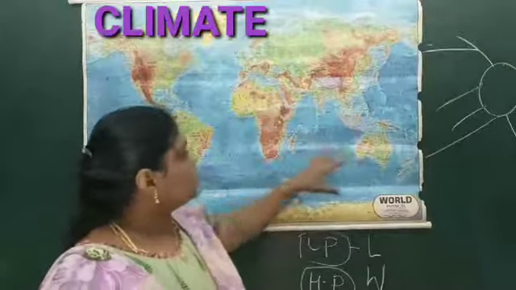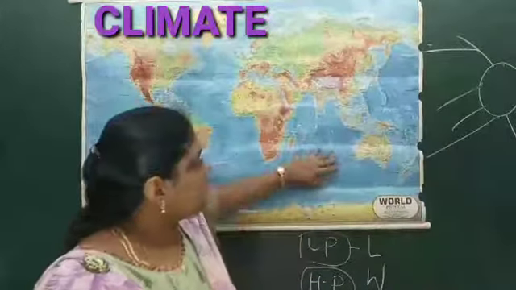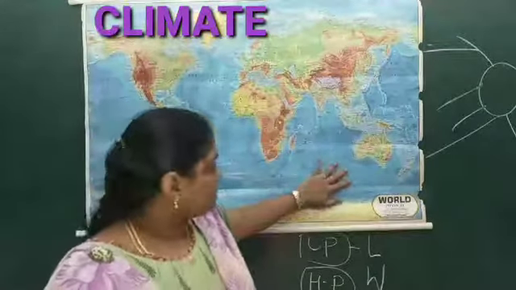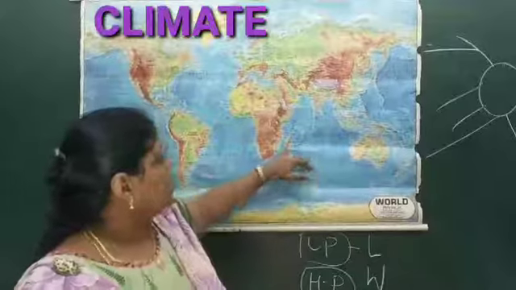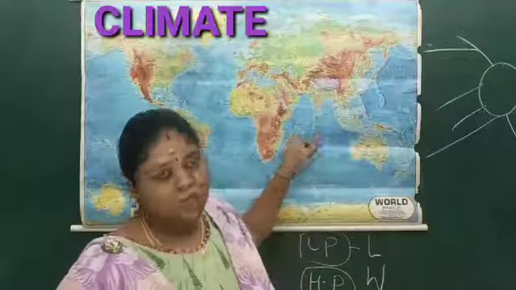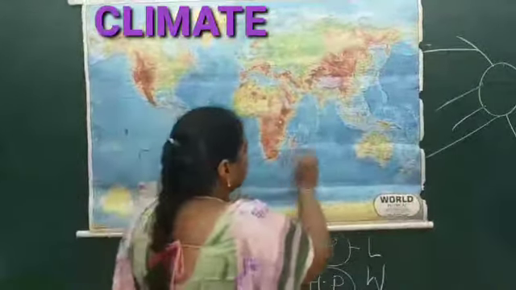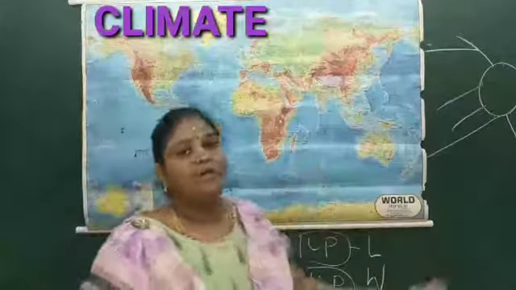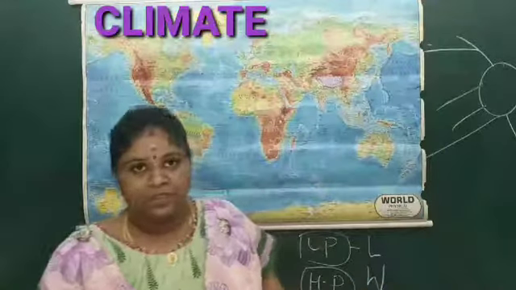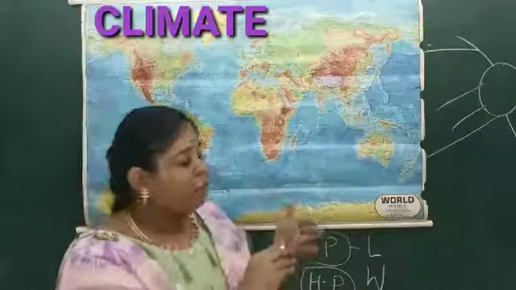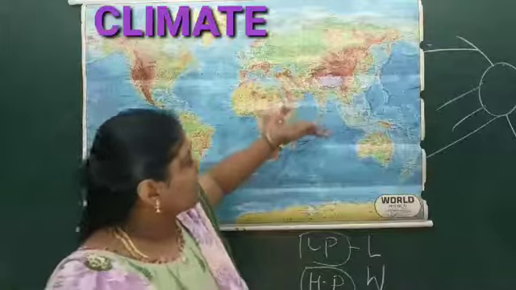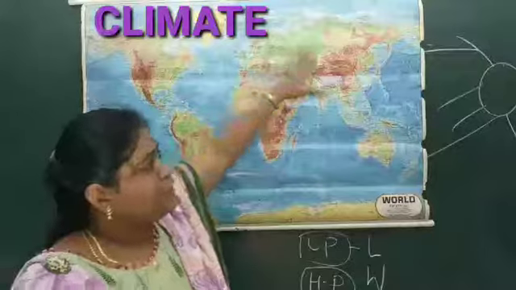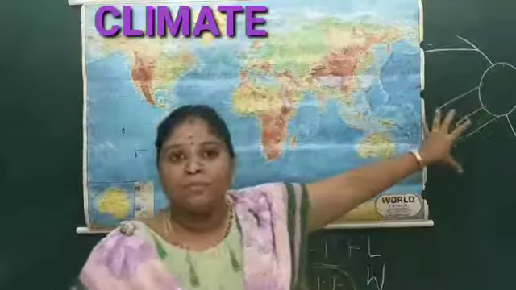So what happens? This remains a high pressure area. High pressure is being created here, and Madagascar is a land area, an island filled with water around it. So definitely here you can find a lot of high pressure will be present. As we were talking before, the intertropical convergence zone itself starts moving towards the northern direction, yes, because of the heat that is being generated from the sun.